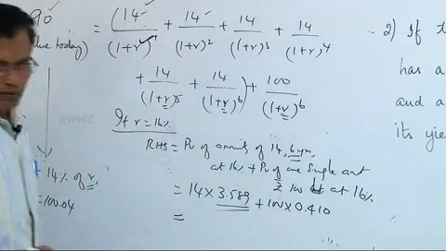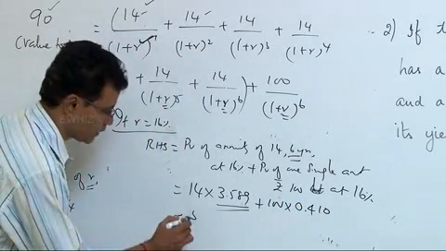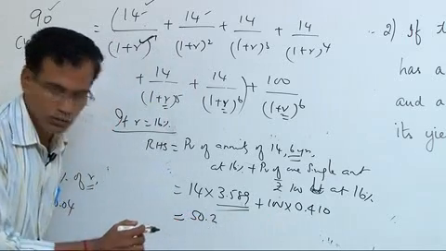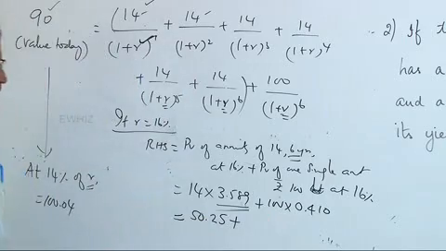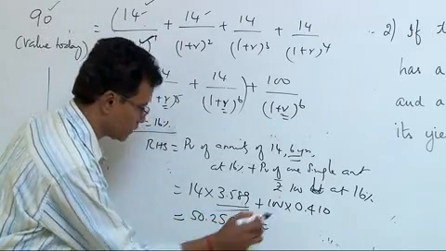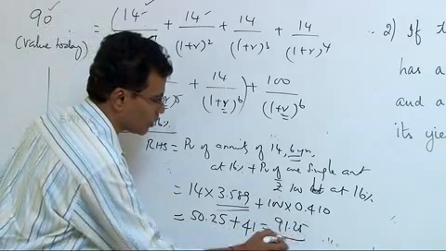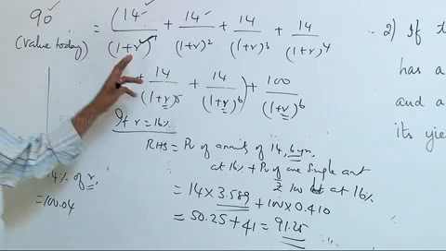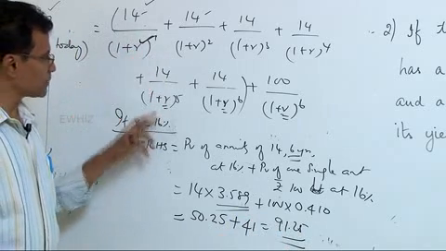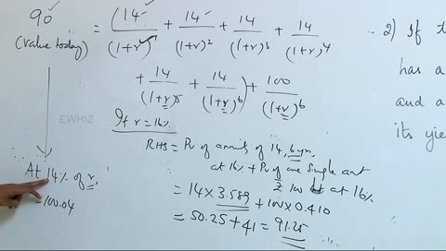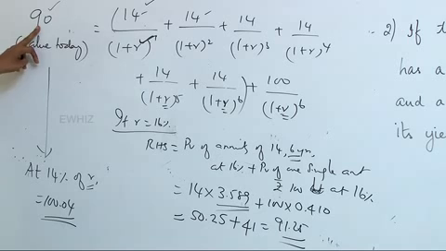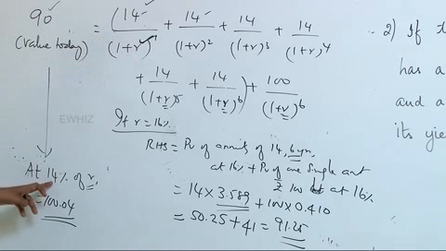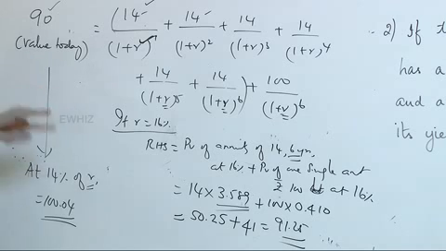How much is 14 into 3.589? 50.246. I will take it as 50.25 plus 100 into 0.41 is 41, 91.25. So, this is very close to this figure of 90. I tried a figure of 16% for R. When I presumed R as 14%, I got 100.04, which is obviously not 90. So I am going to presume some other rate. The rate that I presume is not 14% but more than 14%, because this has to drop. As I increase the discount rate, the present values will drop.